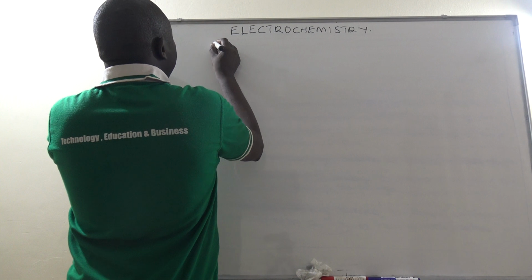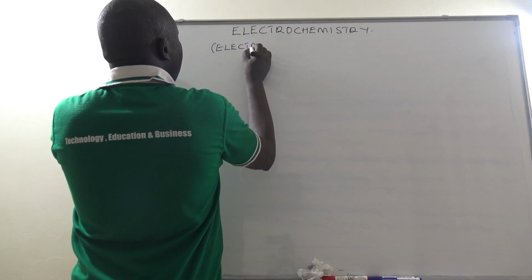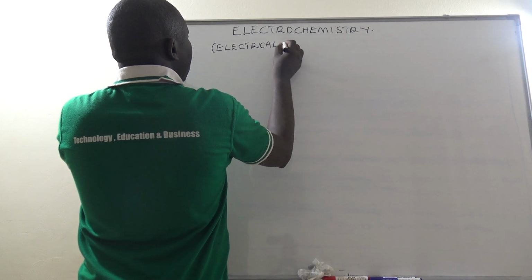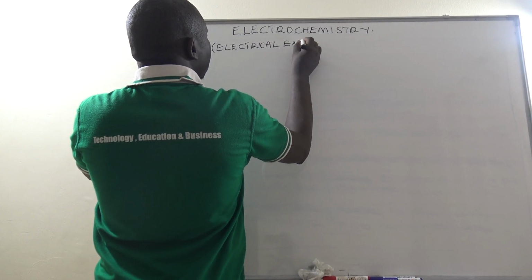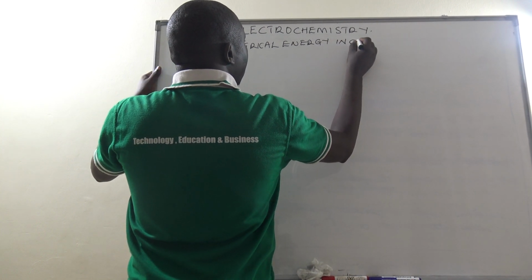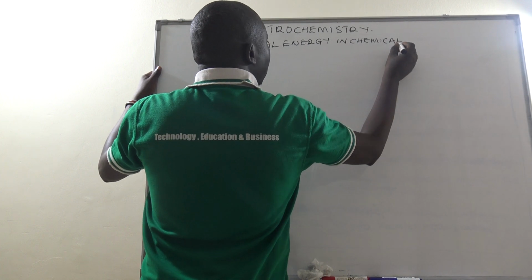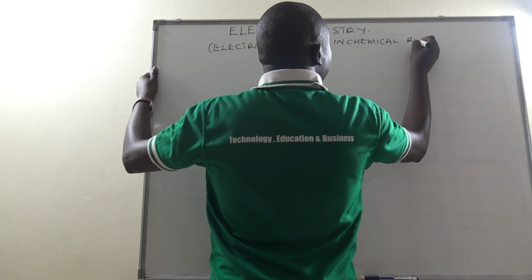Or I can call it electrical energy in chemical reactions.